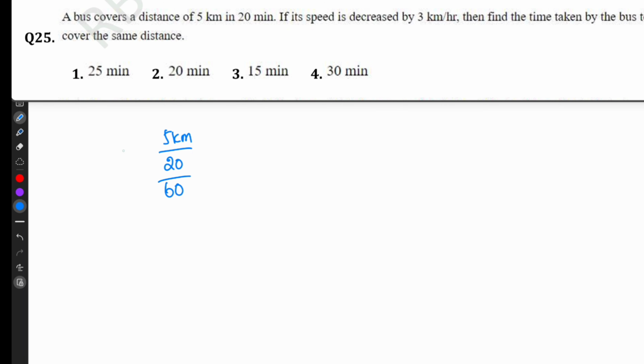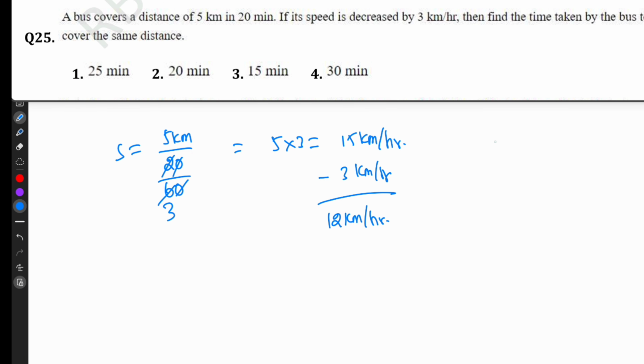A bus covers distance of 5 km in 20 minutes. So convert it into hours. So 1 by 3 hours. So that equal to 5 into 3, 15 km per hour. Speed equal to distance by time formula. Then find the time taken by the bus to cover the same distance if the speed is decreased by 3 km. So minus 3 km per hour, it will be 12 km per hour. Distance will be same. So distance is 5 divided by 12. So this is in hour. We have to convert it into minutes. So multiplied by 60. 12 5s are 5 into 5, 25 minutes.